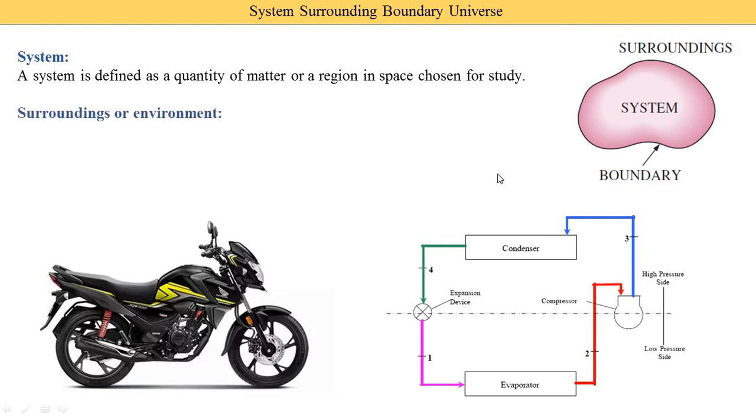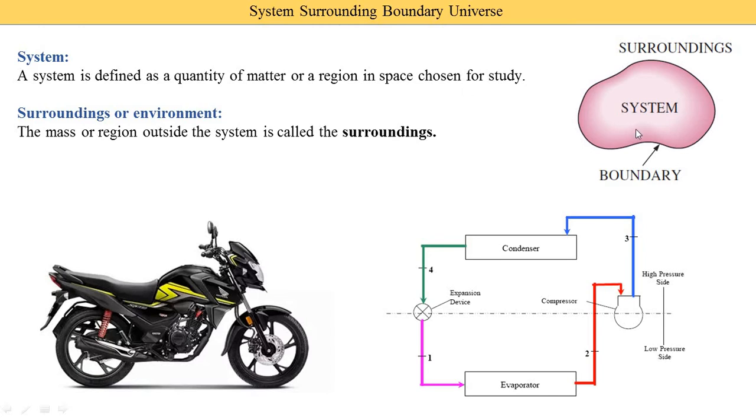Now the next word is the surroundings or environment. You already know what the environment and the surrounding are, these are generally heard words that everyone speaks. The mass or region outside the system is called the surrounding.